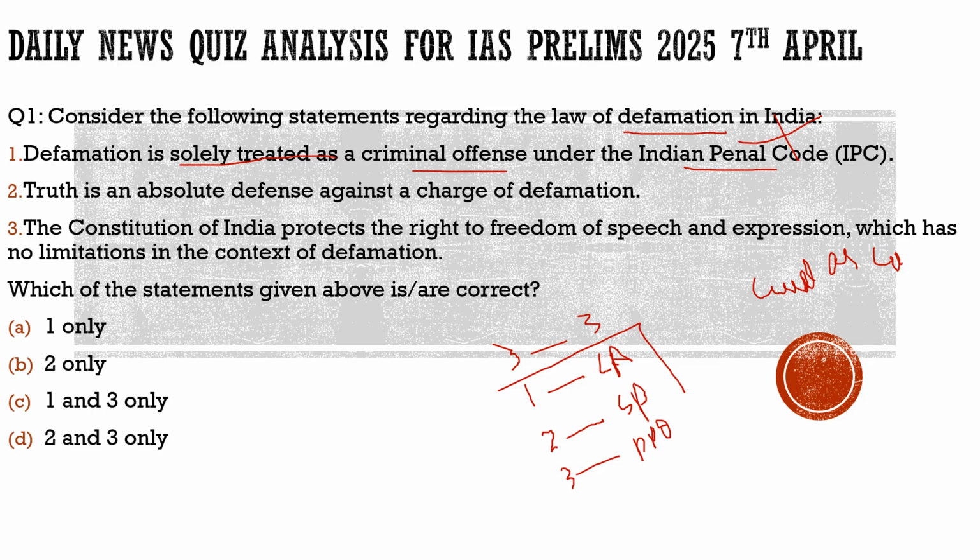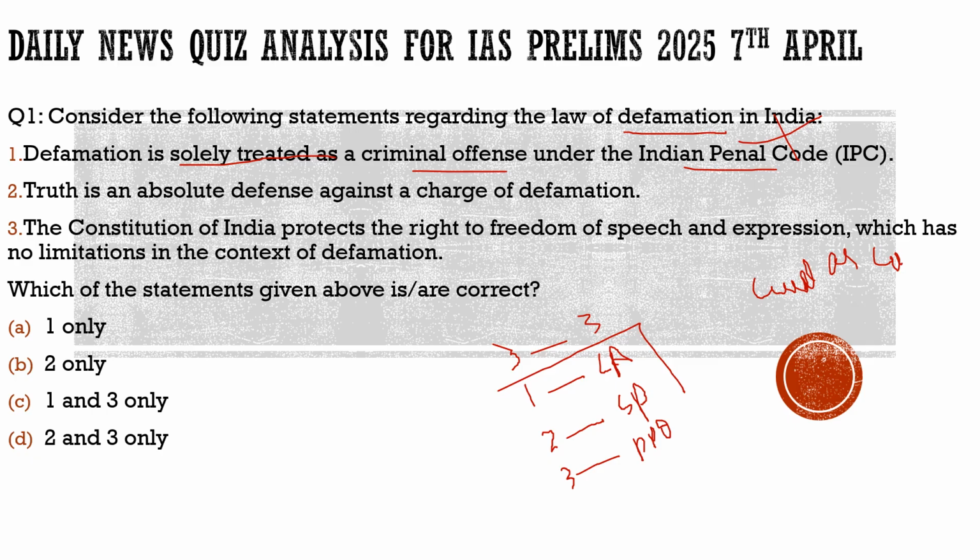So in a way, the Supreme Court said we are just mute spectators with respect to that. We will see what the Parliament will do. If they are agreeing to it, if they make it only civil, we don't have any problem with that. We are not going to interfere in executive matters. So this is what the Supreme Court said. Please remember that it can be a criminal as well as a civil offense. So the first statement is incorrect.